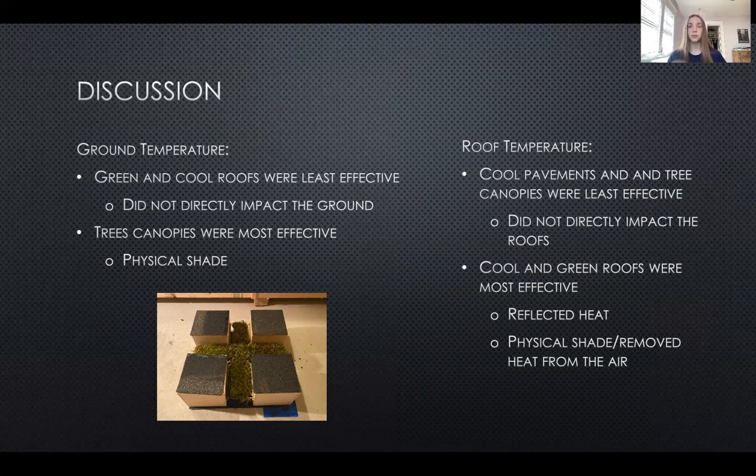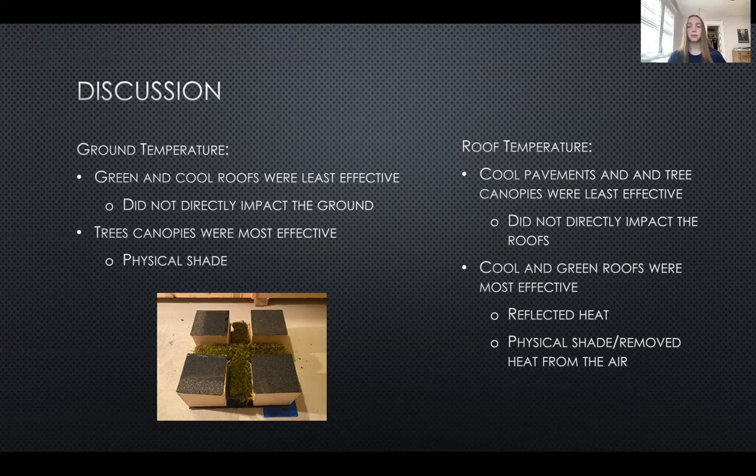The difference in performance between the tree canopies and cool pavements may have to do with the way they work to combat UHIs. Cool pavements combat UHIs by reflecting heat, while trees provide physical shade, preventing as much heat from reaching the pavement in the first place. The results of this experiment suggest that the physical shade provided by trees is more effective at cooling a surface than the solar reflectance provided by cool pavements.